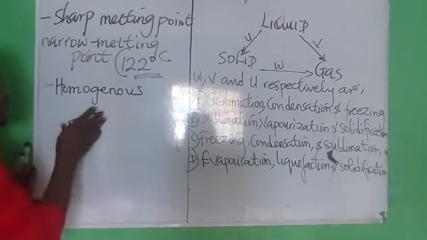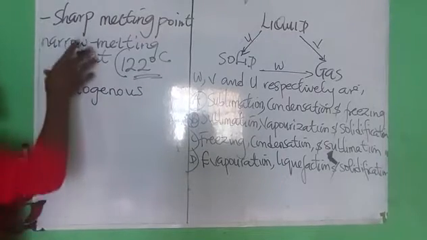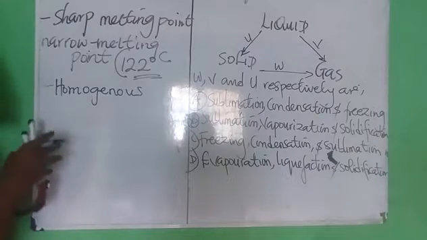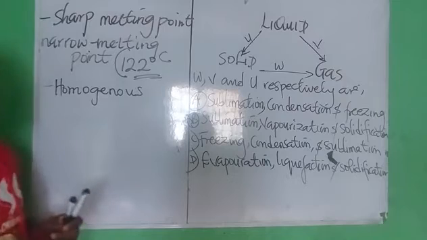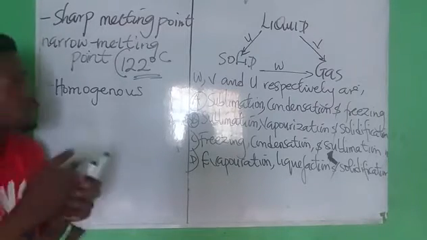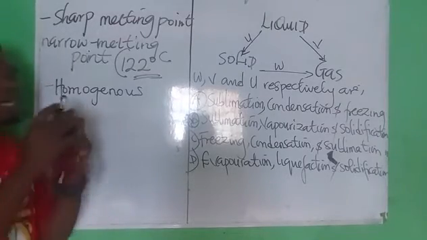Whenever the term homogeneous is used in the purity of a substance, it means that the substance has definite composition. The word homo means the same; that is, the components of this mixture are the same.